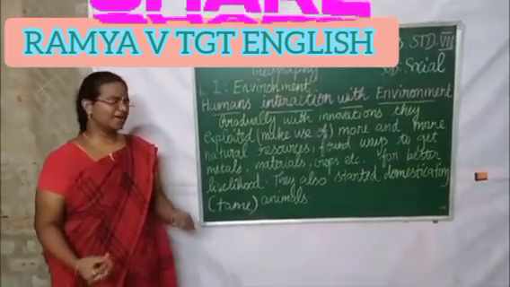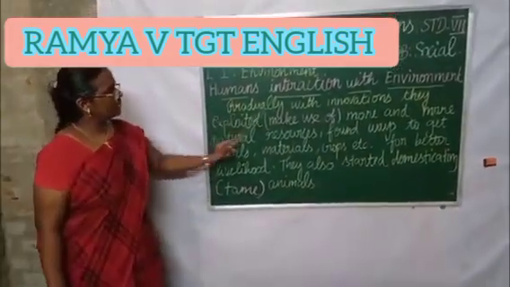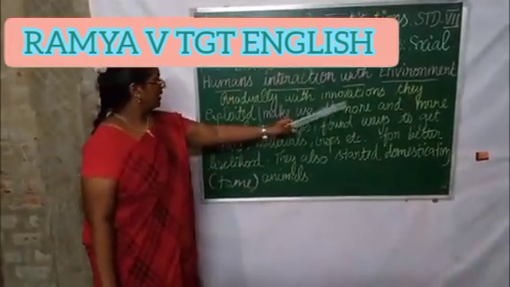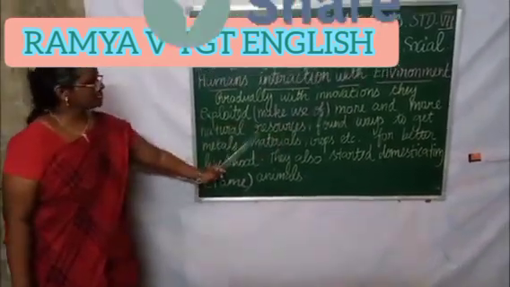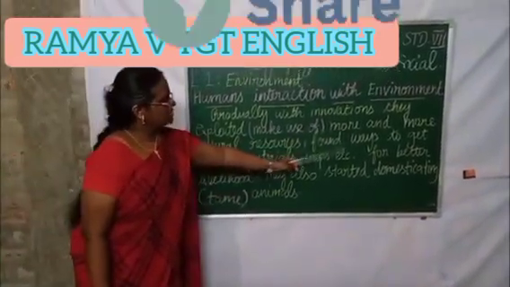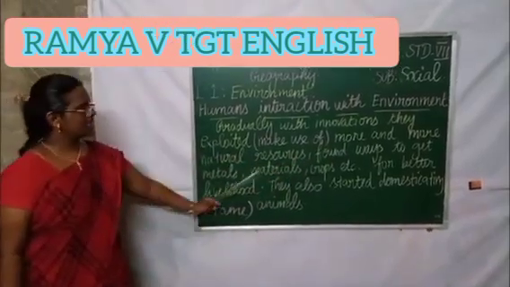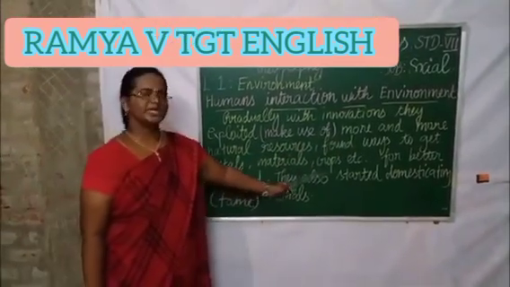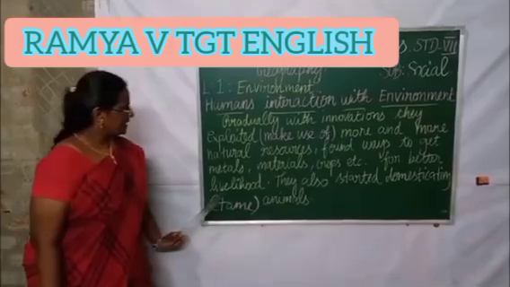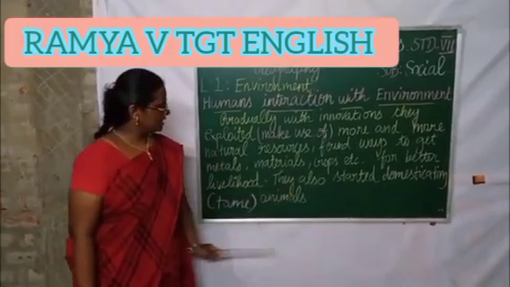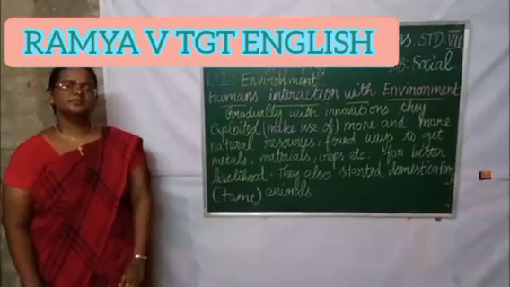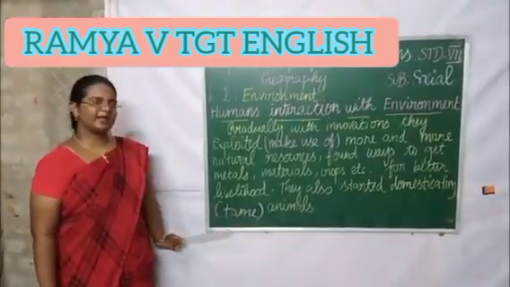Now let's read the paragraph. Gradually, with innovations, they exploited more and more natural resources, found ways to get metals, materials, crops, etc. for better livelihood. They also started domesticating animals. So now let me explain this paragraph.